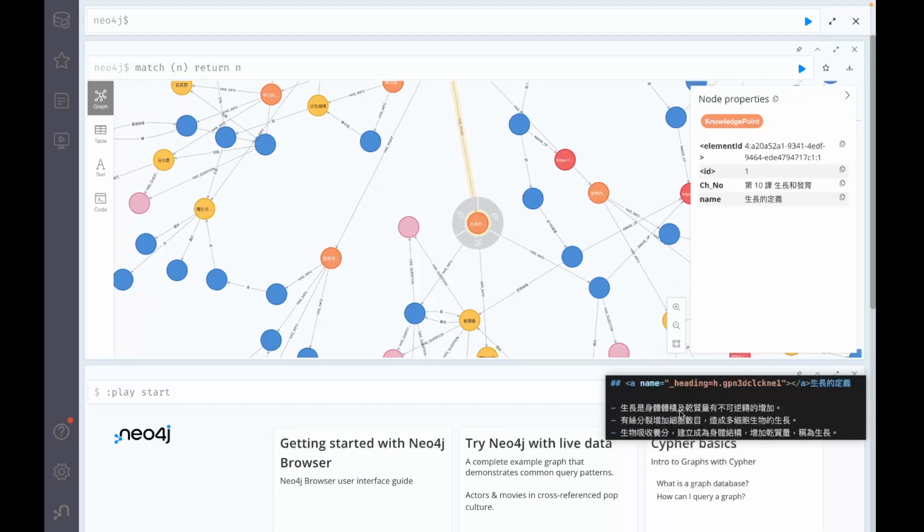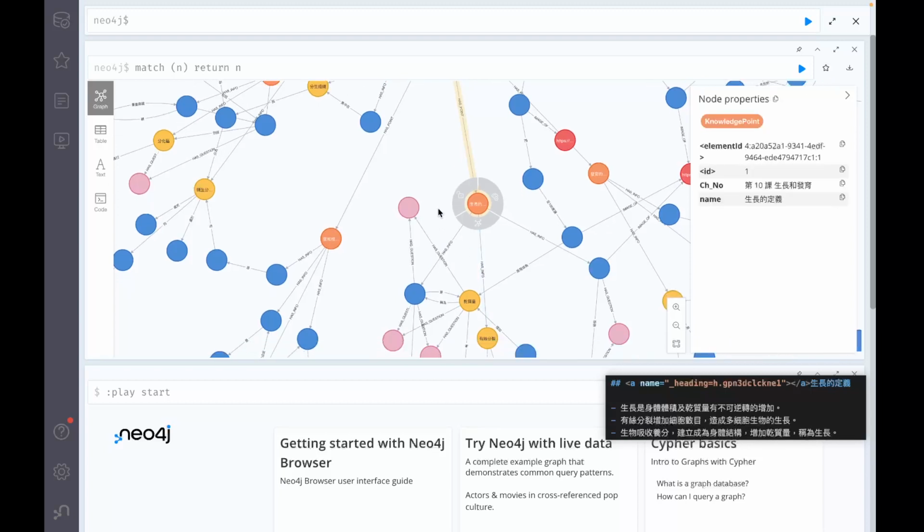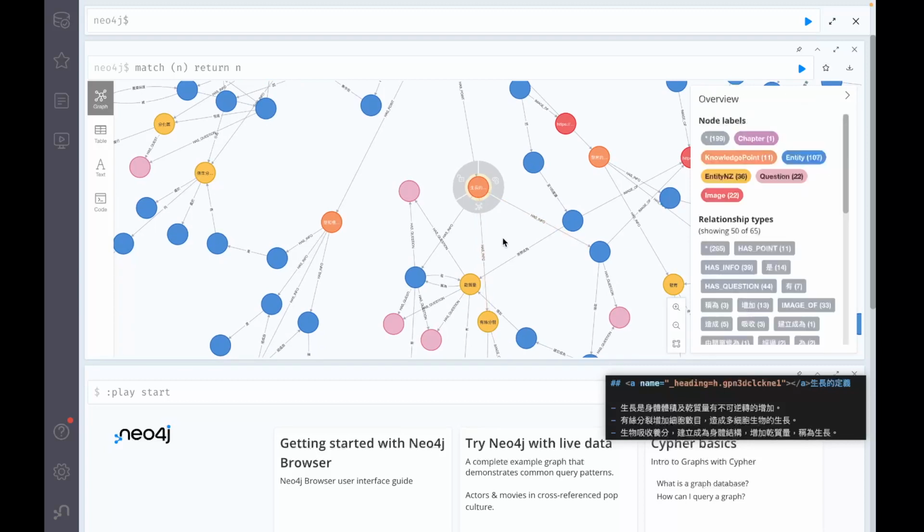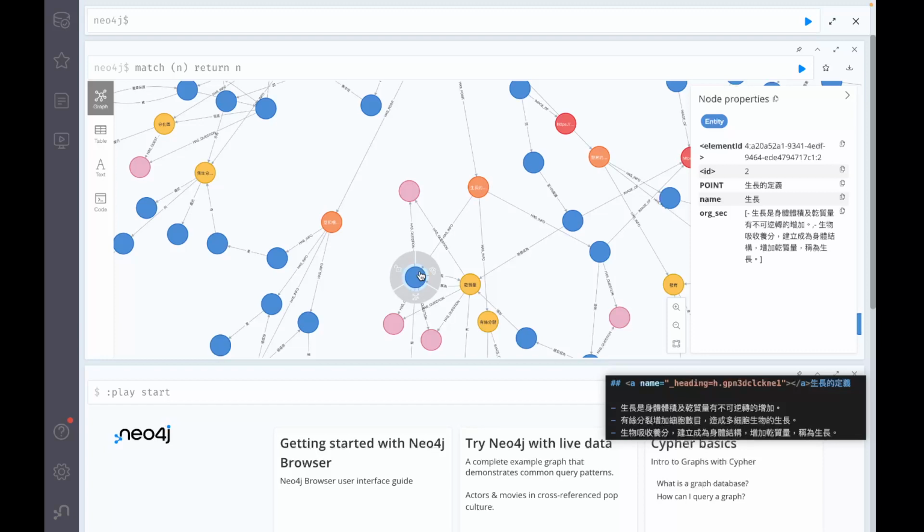We can see that this knowledge point has 3 pieces of information. So we have has info lines, as you see here and here and here. The first sentence is here, 生長. Because 生長 is a specialized term in biology, it is just labeled as entity rather than entity and set.